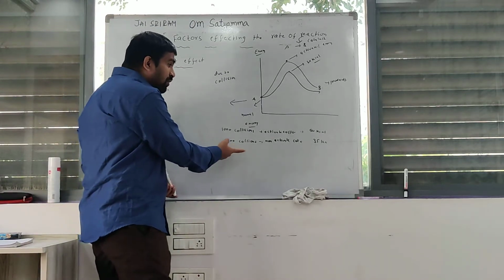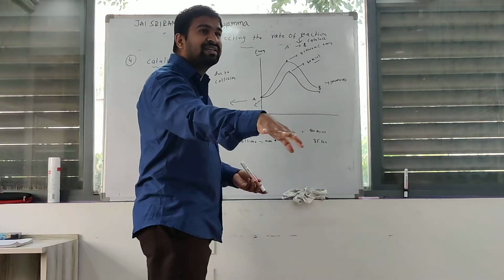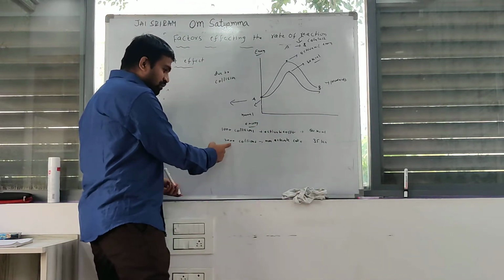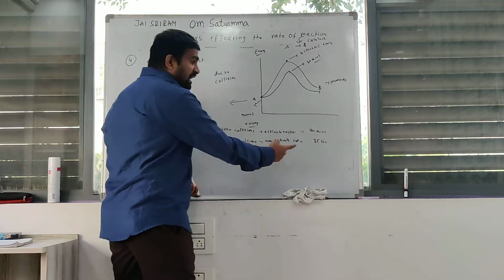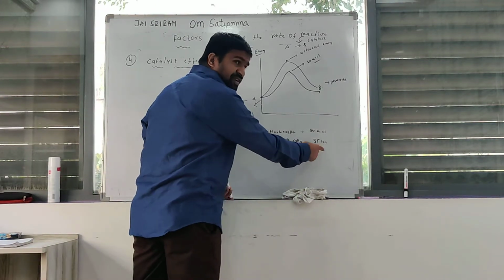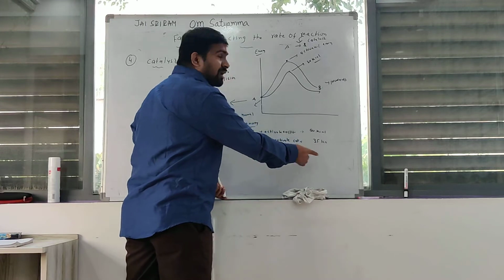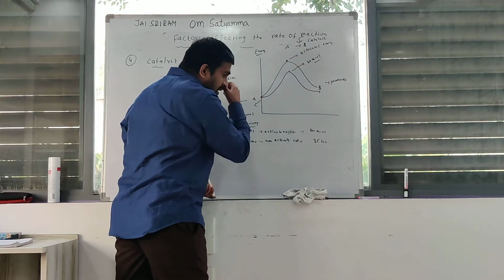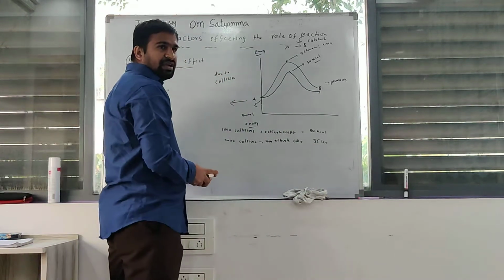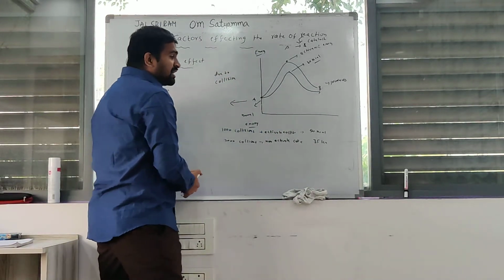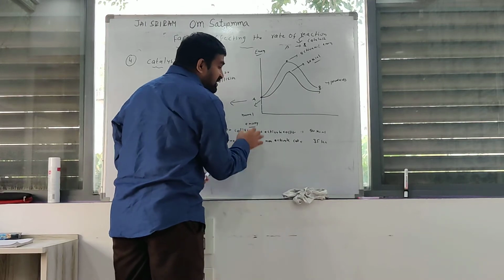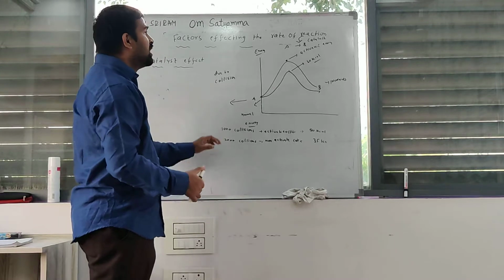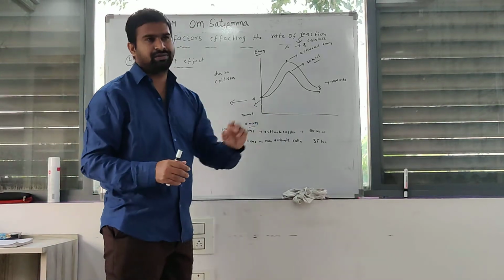Here the 2000 collisions are also activated collisions. During the 2000 collisions, each collision releases 35 kilocalories. In the normal reaction, this 35 kilocalories is not equal to the activated energy. That's why these 2000 collisions are non-activated collisions. That's why in these 2000 collisions the molecules are not converted from reactant to product.